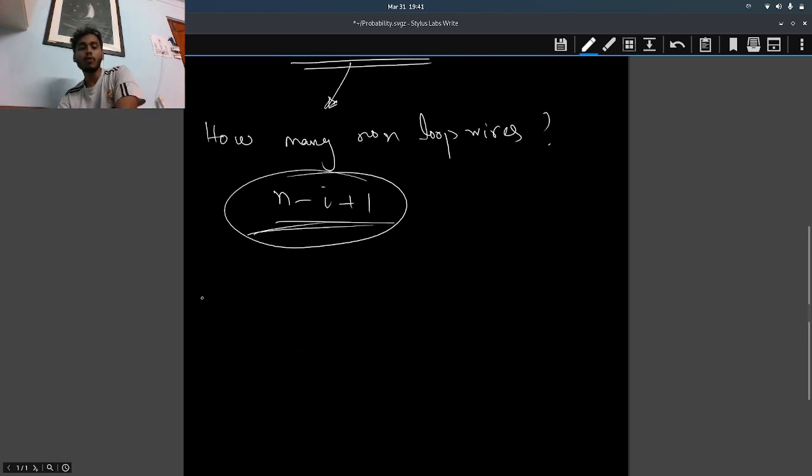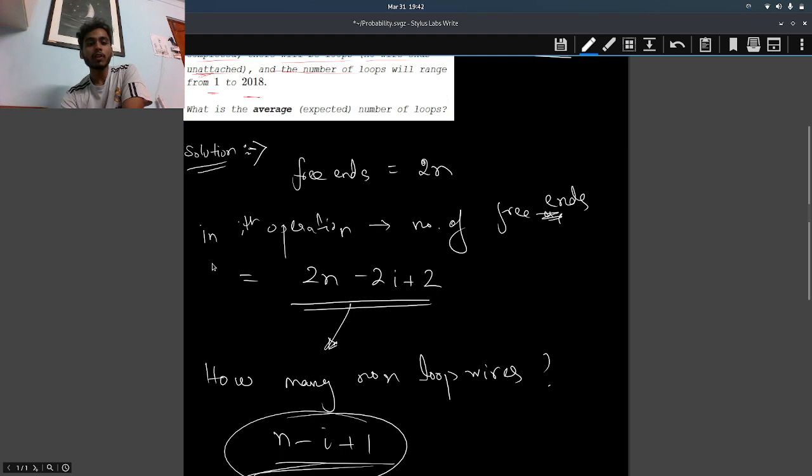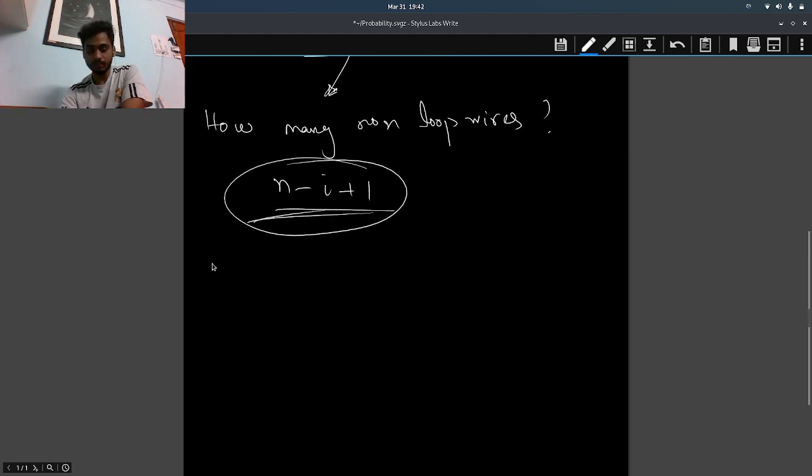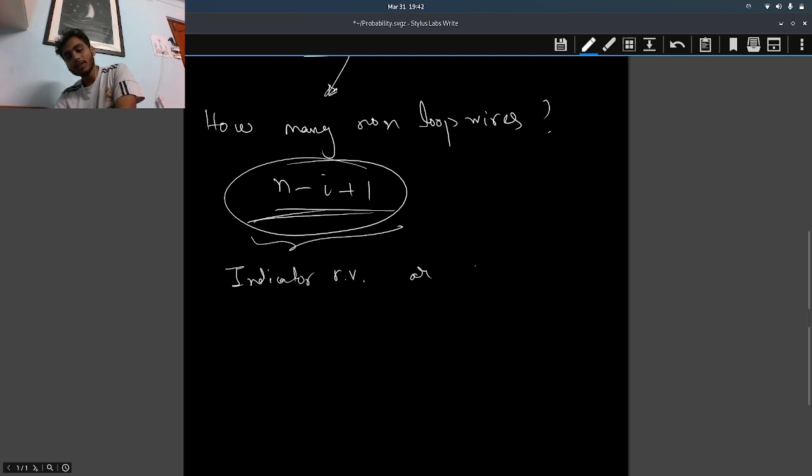Okay, so now what is the probability? Okay, leave the probability. Now we have to find the average number of loops, right? Whenever I have said average number of loops, I have always said either think of an indicator random variable or the actual formula.